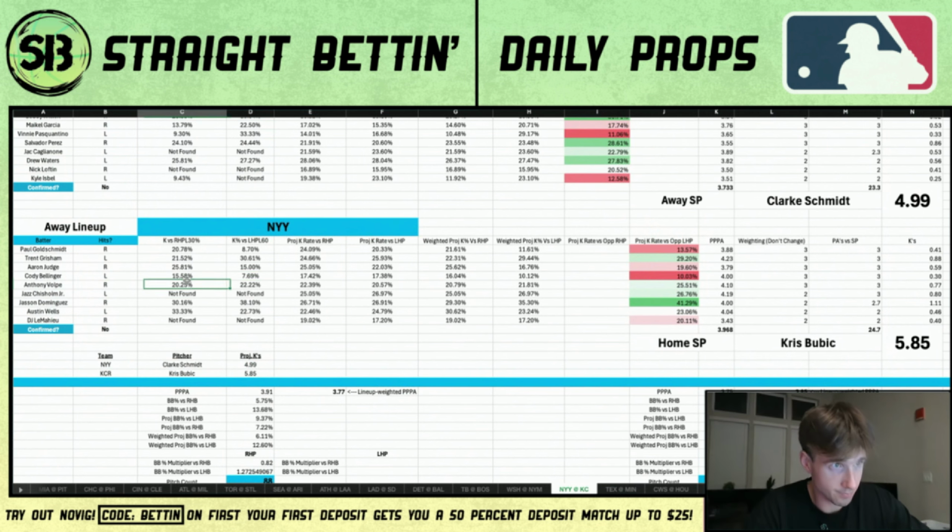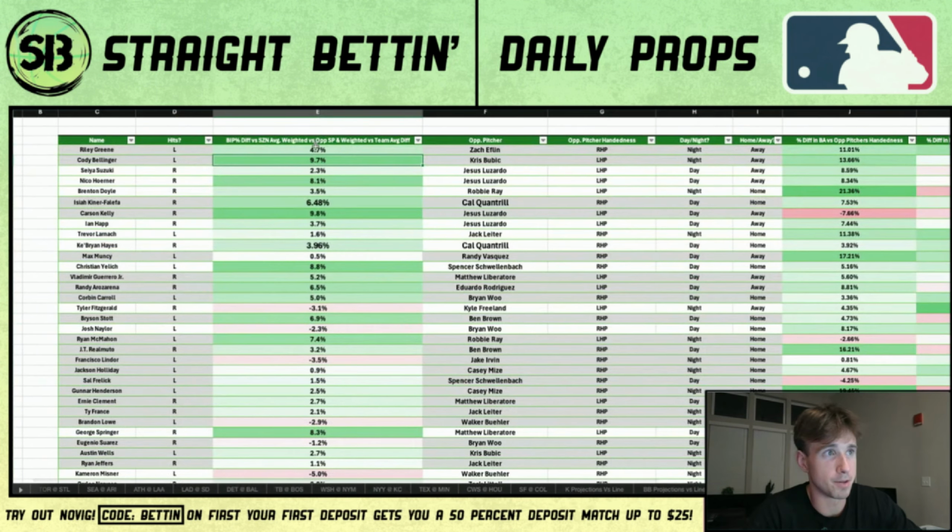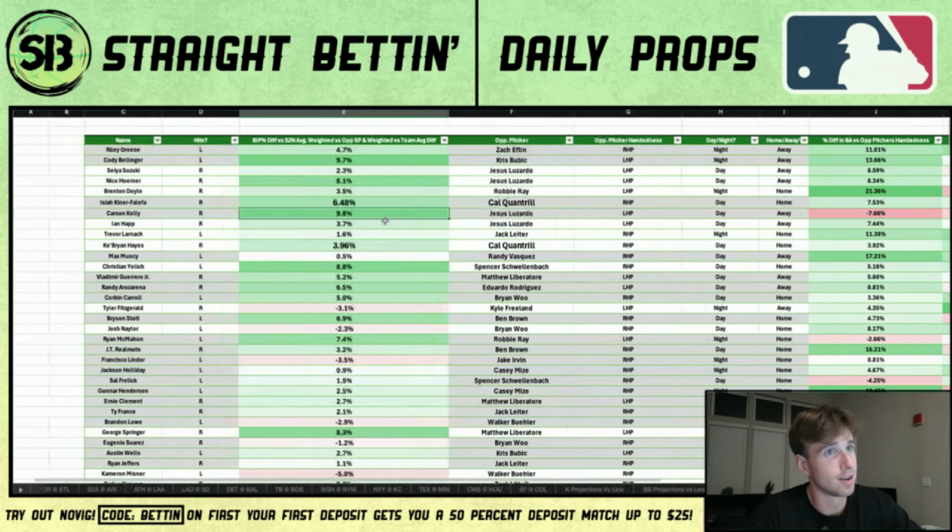for a left-handed hitter. So if we go back over to this sheet, I did all that yapping to say that's what this BIP difference versus season average weighted number is. It sounds complex, it's really not. I think it's really important though, because like I said, man, these hit props, these bases props, these hit run RBI props. I guess hit run RBI might be the one exception because you can get a run when you get walked, obviously.